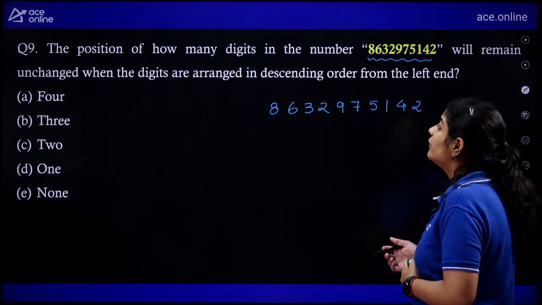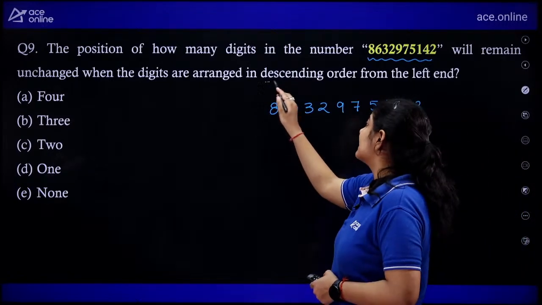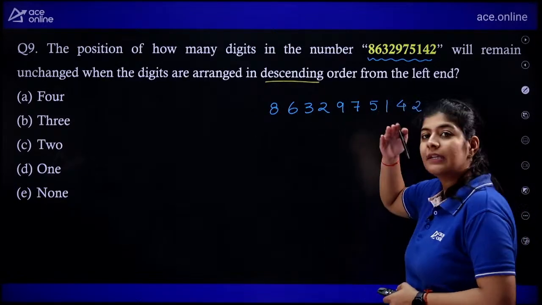Okay. What we need to do? We need to arrange them in descending order, that means in decreasing format.